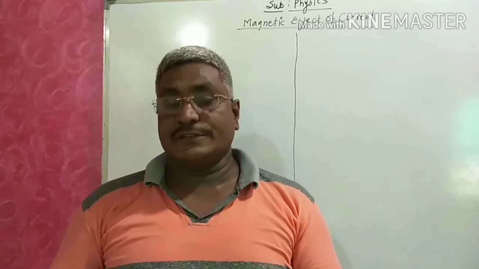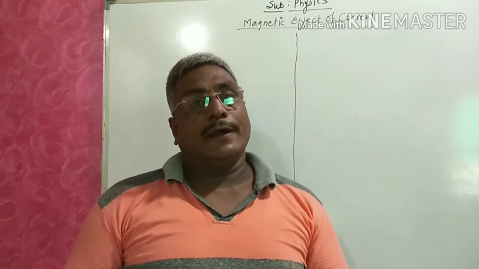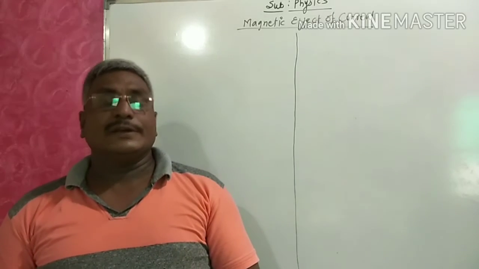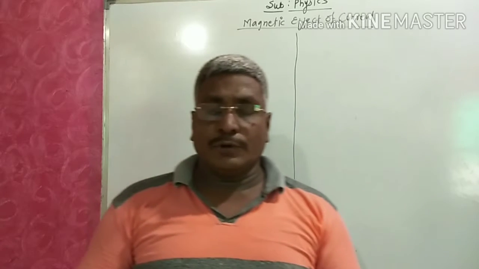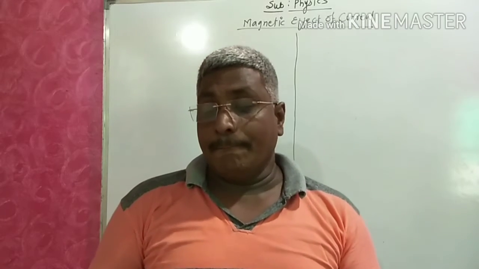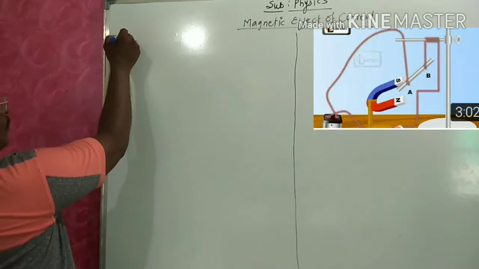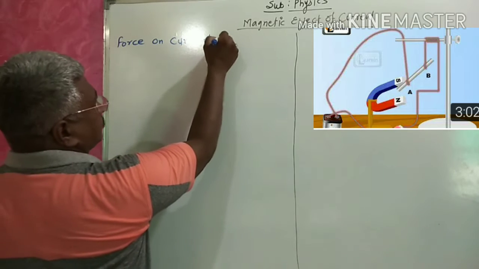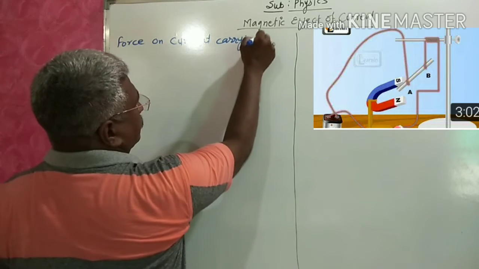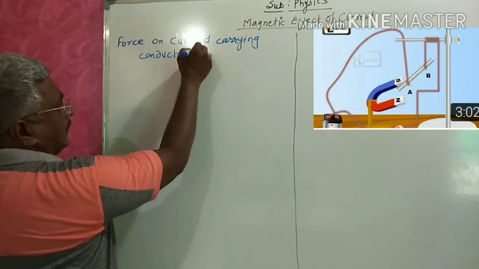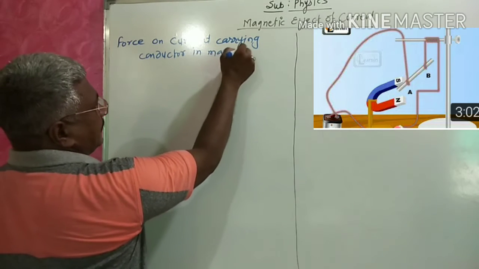Hello students. In the last video we discussed bar magnets and permanent magnets, and then magnetism in human beings. Today we are going to discuss the force on a current carrying conductor in a magnetic field.